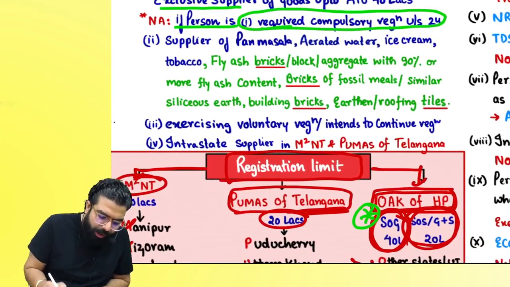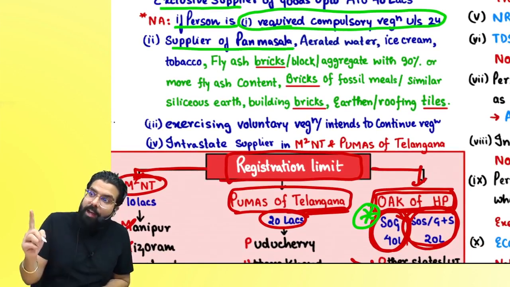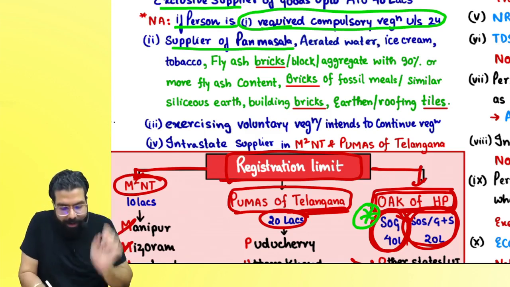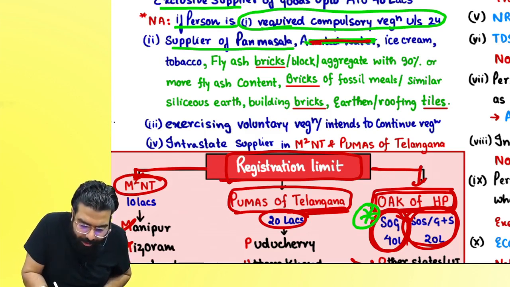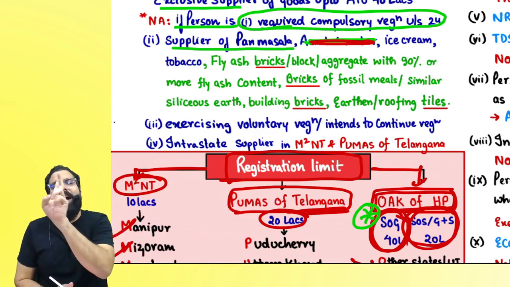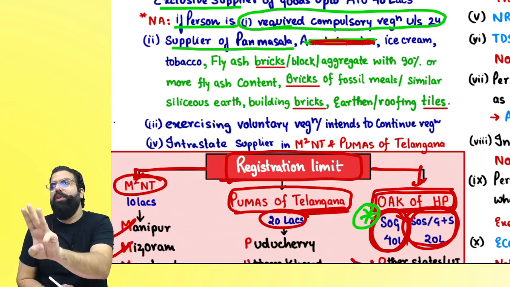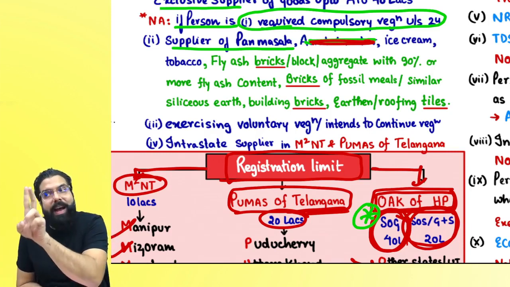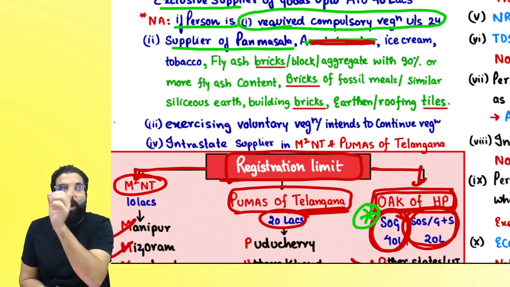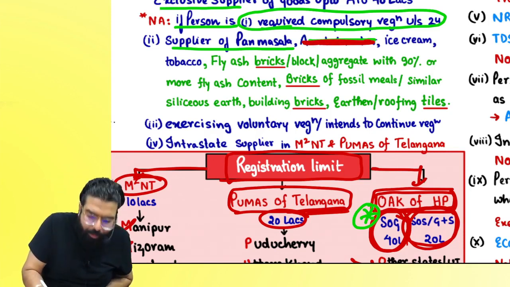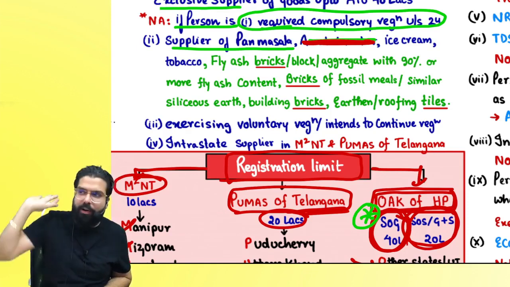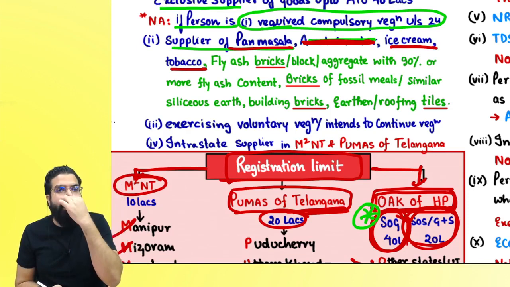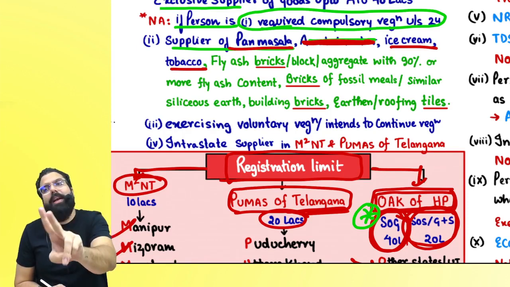Then they told that if you are a supplier of pan masala, ice cream, tobacco, earlier it was pan masala, ice cream, aerated water. Aerated water is cut. If you are a supplier of pan masala, ice cream and tobacco, then for you the limit will be 20 lakh and not 40 lakh. The aerated water is cut over here, means for an aerated water supplier it is 40 lakh only. So pan masala, ice cream and tobacco suppliers will not get the limit of 40 lakh. For them the limit is 20.